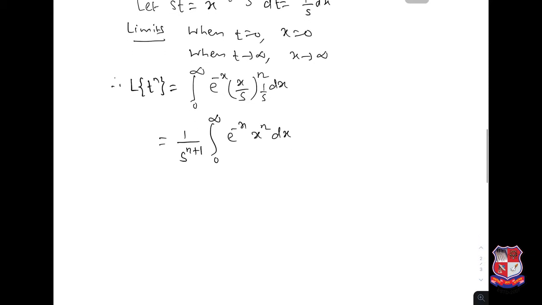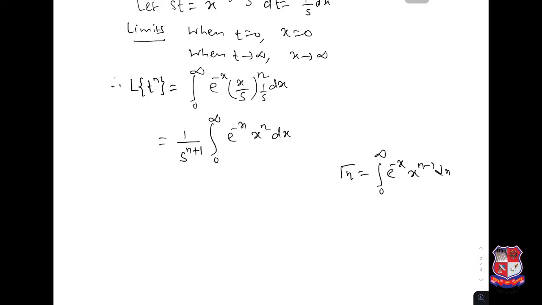Now we know from first semester also that gamma n is integration 0 to infinity e power minus x, x power n minus 1 dx.